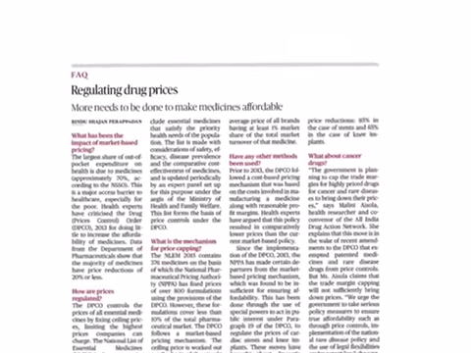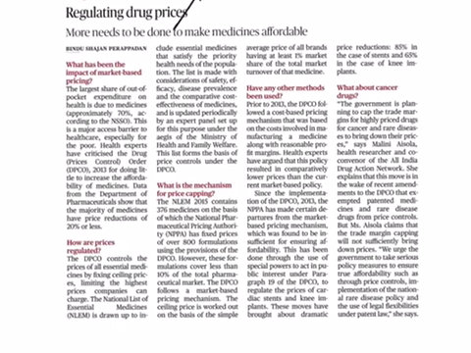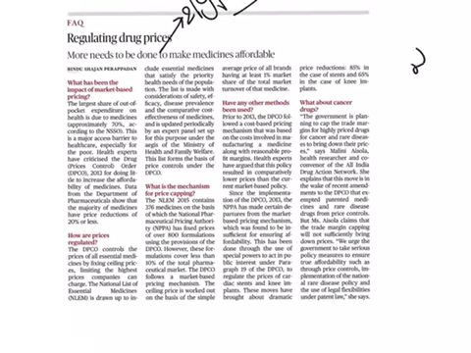The next article is "Regulating drug prices." This article comes under GS paper 2 under the topic of governance, and the subtopic here is issues related to health. So this article is all about how the drug prices are regulated in the country. There will be a list known as the National List of Essential Medicines.